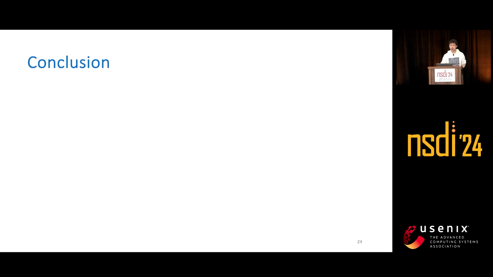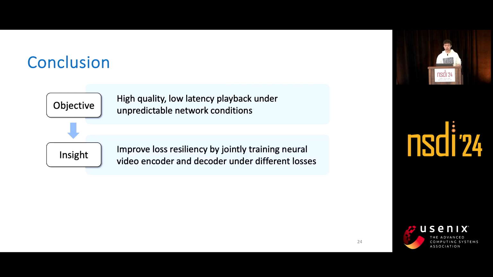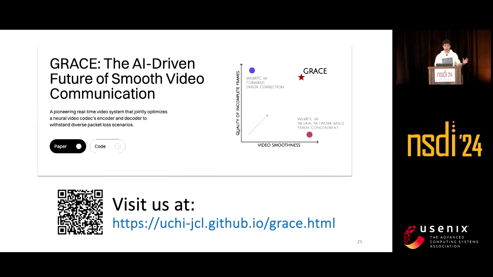To conclude, in real-time video streaming, the objective is to stream high-quality, low-latency video under unpredictable network conditions. To achieve that goal, our insight is we can improve the loss resiliency by jointly training the neural video encoder and decoder on simulated packet losses. And we built Grace based on such insight. When packet loss happens, Grace can still stream video without freezing or significant quality drop, which is more favored by users. And we also make the source code, models, and the datasets of Grace public. So please visit our website for more details.